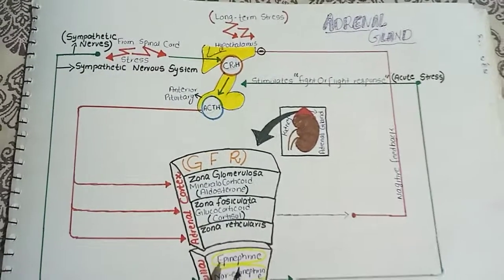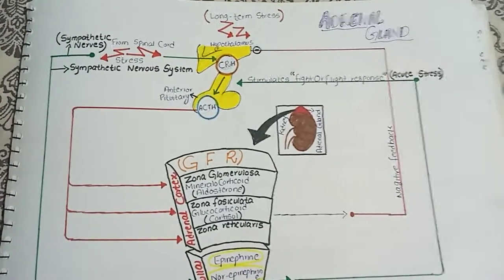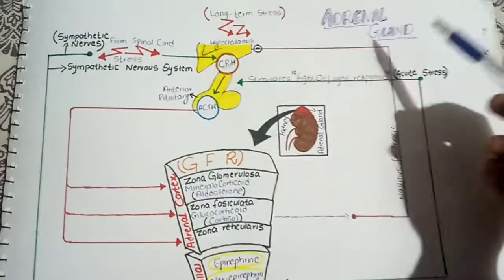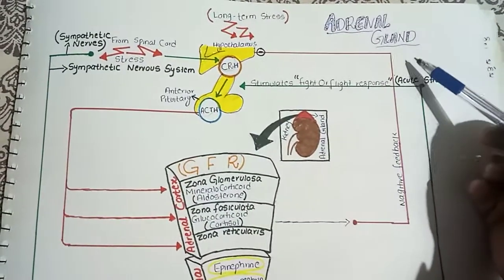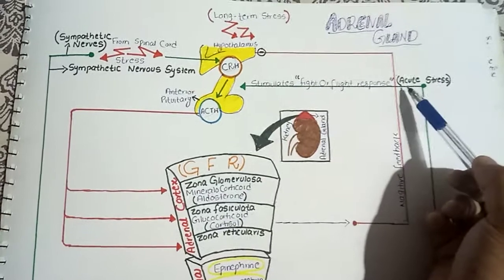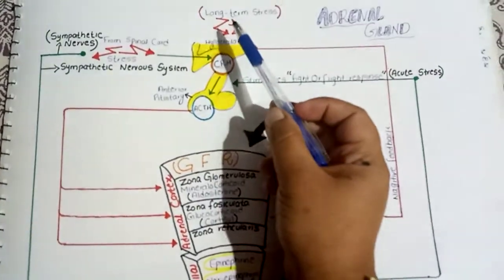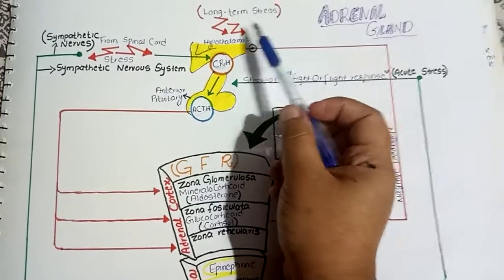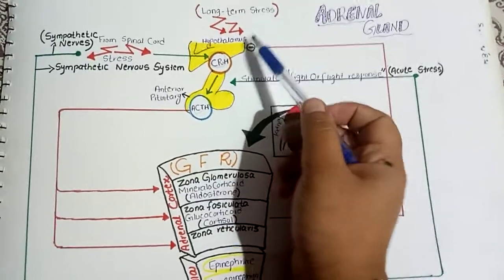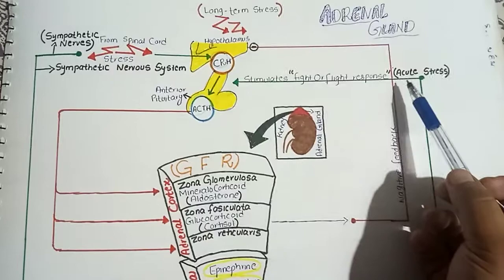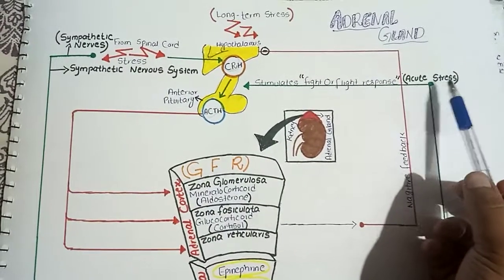So there are two cases in which the role of the adrenal gland is important in management of these two conditions. The first one is the condition of the acute stress, and the second one is the long-term stress. So first I will explain the management of the acute stress.